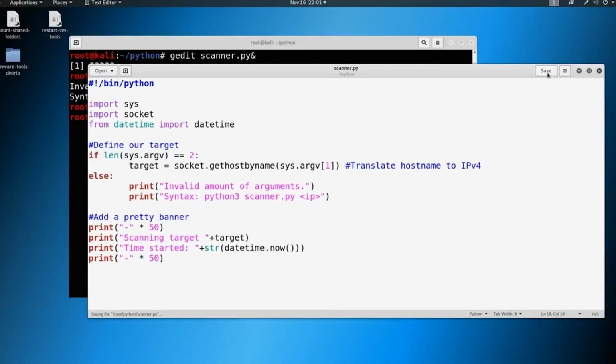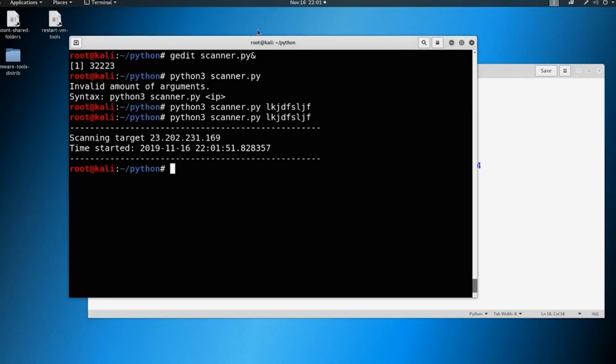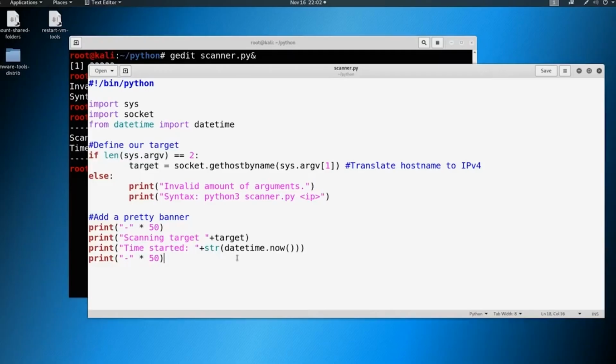So let's go ahead and save this and give it another go. And you can see it says scanning target, and it's resolving to this 23. This is not accurate, but just let it do its thing. And then it's got the time started of the scan here. I'm putting in a host name, and it's trying to resolve to DNS to this. Maybe this is what it resolves to. I don't know, but we'll move on.